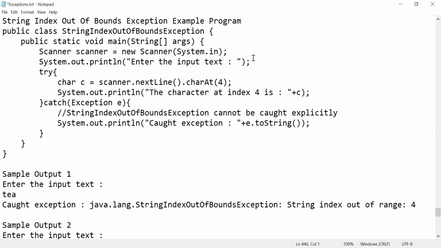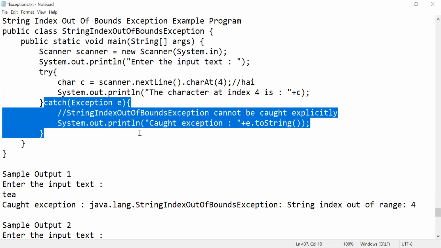Now what is string index out of bound exception? Generally your program execution starts here, right? Now I'm requesting the user to enter input text, and I have taken it in a try block. Let us imagine I have entered my string as Hi. It has 3 characters only, but I'm trying to access the 4th character. Does my string have any 4th character? No, right? That is string index out of bound exception. It will throw an exception.